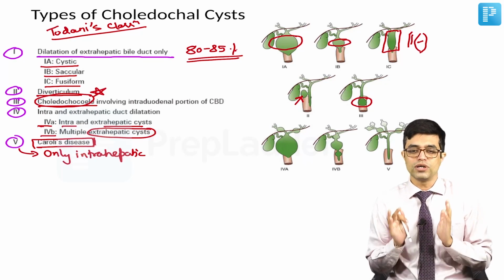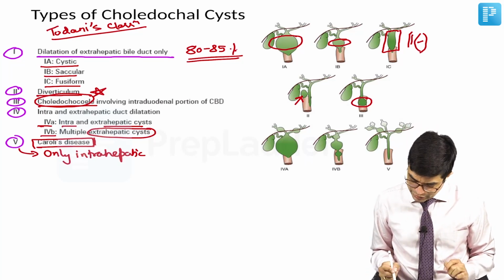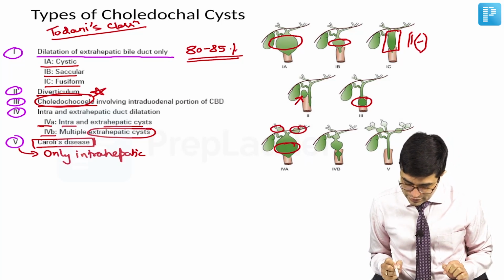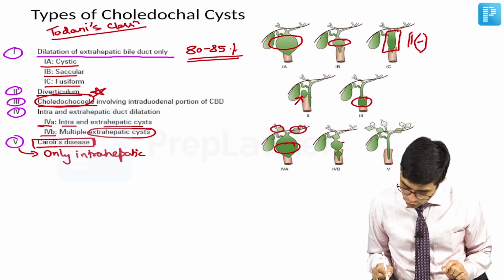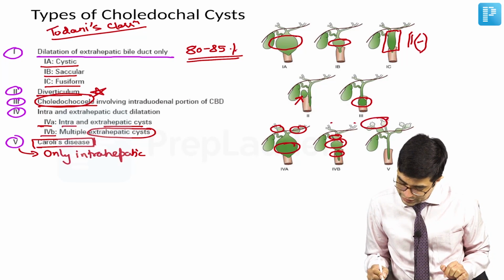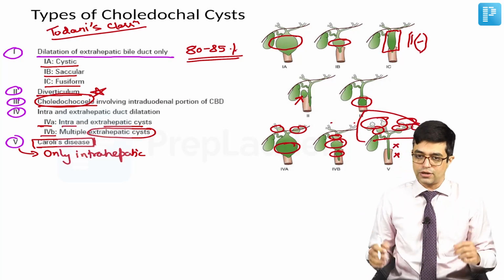So, this is the choledochal cyst classification. As you can see in 4A, there are intra and extrahepatic cyst formation. In type 4B, only extrahepatic multiple cysts are getting formed. The intra ones are not getting involved. Whereas in type 5, only the smaller intrahepatic ducts are getting involved. The extrahepatic, this is the liver. So, outside, there are no cysts being present. So, that is Caroli's disease.